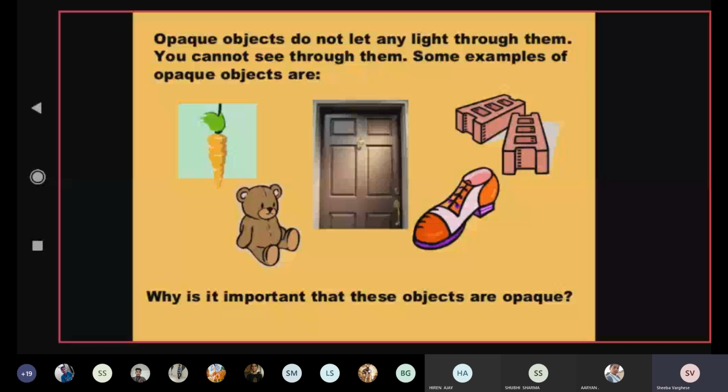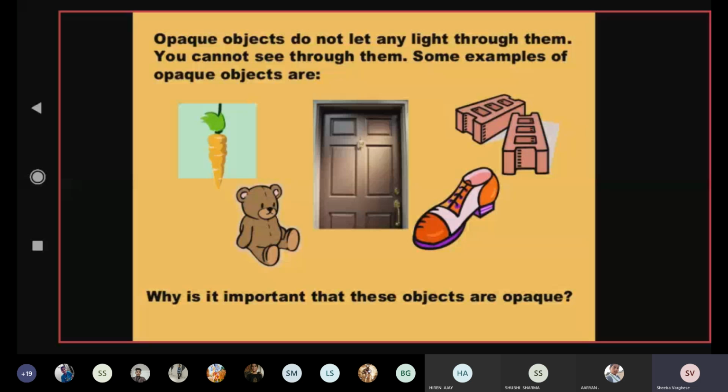So the material through which you cannot see, or through which light cannot pass, is called opaque material. And there is one more term, this property of a material through which you cannot see. This property through which we cannot see the objects is called opacity.